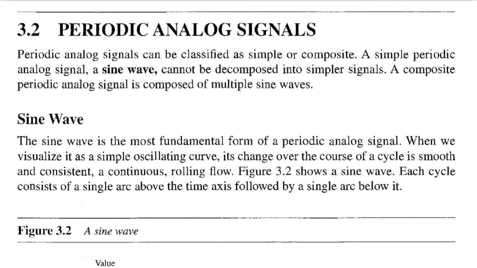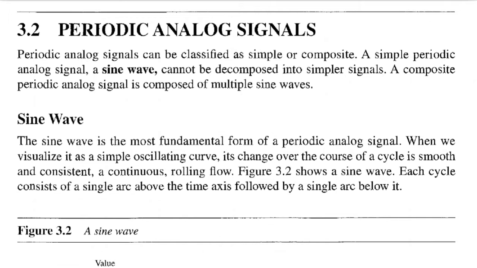Next topic is periodic analog signals. A periodic analog signal can be classified as simple or composite. A simple periodic analog signal, a sine wave, can't be decomposed into simpler signals. A composite periodic analog signal is composed of multiple sine waves.